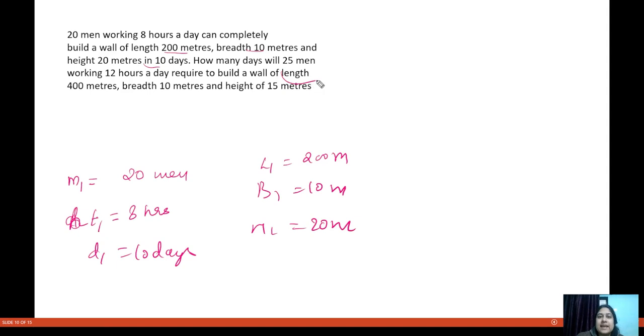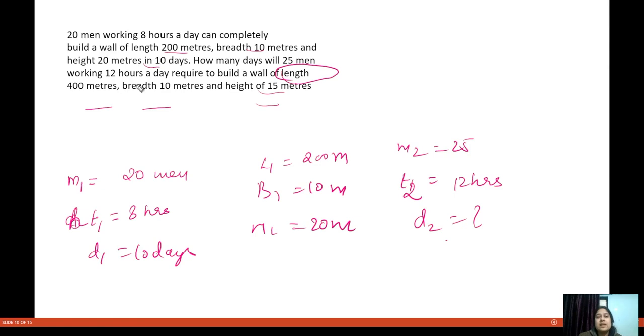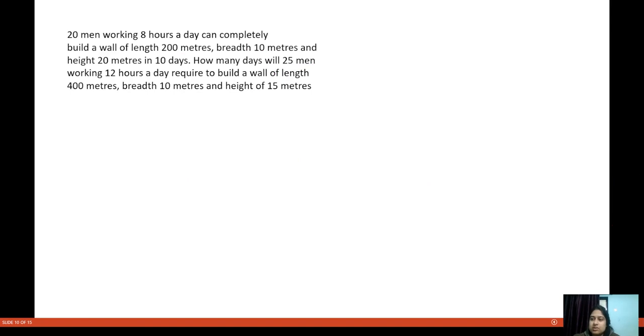Fine. How many days will 25 men working 12 hours a day require to build a wall? So D2 is not given. This is D2. How many days will be required to build a wall of length L2 equals 400 meter, B2 equals 10 meter, and H2 equals 15 meter?